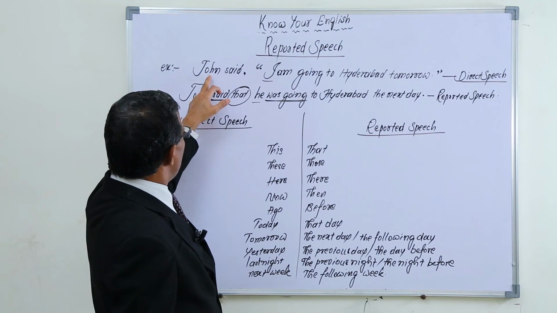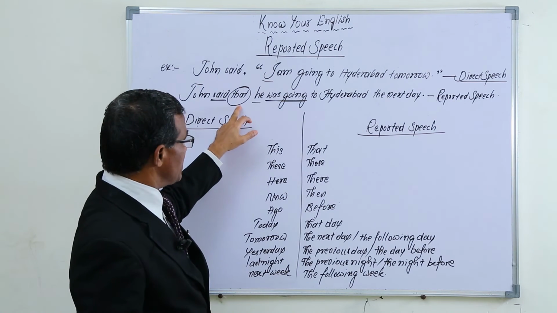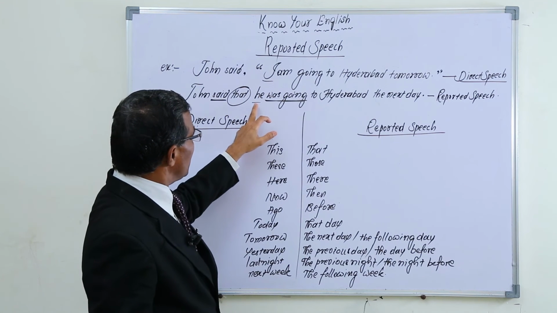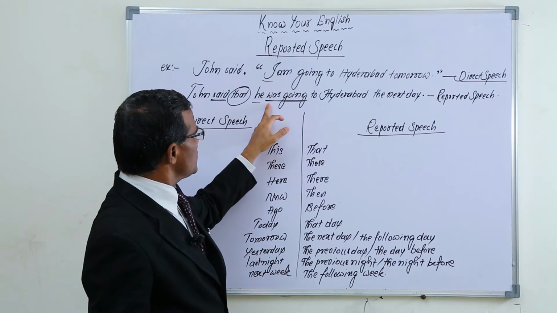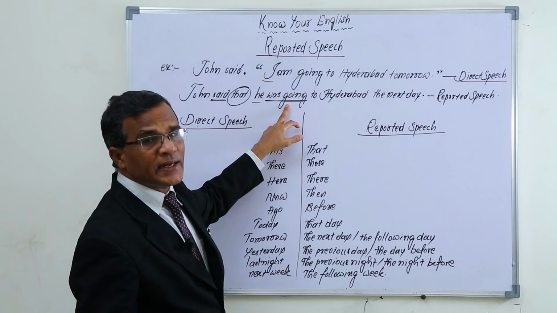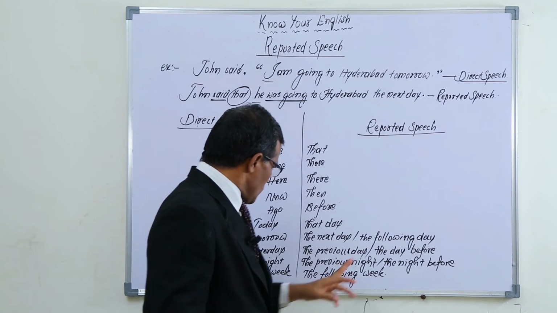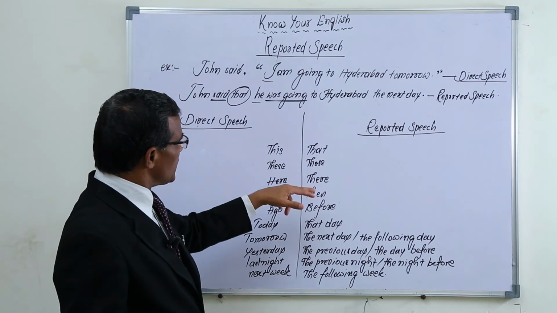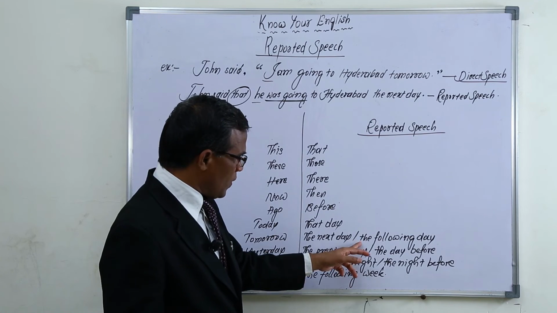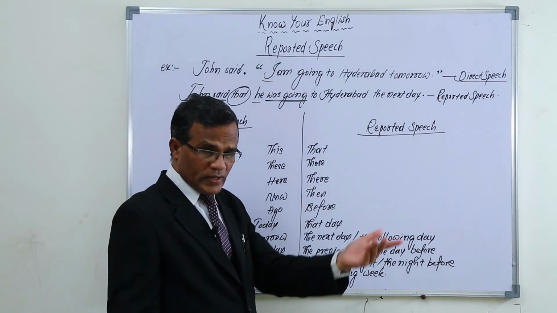That's why here, John said that we have used. The conjunction we are using in reported speech is generally used. Sometimes we can omit it also. And I changed into he. Am going changed into was going, as we have to maintain past only in reported speech. We are writing in this way. The same to Hyderabad. When tomorrow is there, we have to change it into the next day. Tomorrow changes into the next day, or the following day also you can use.